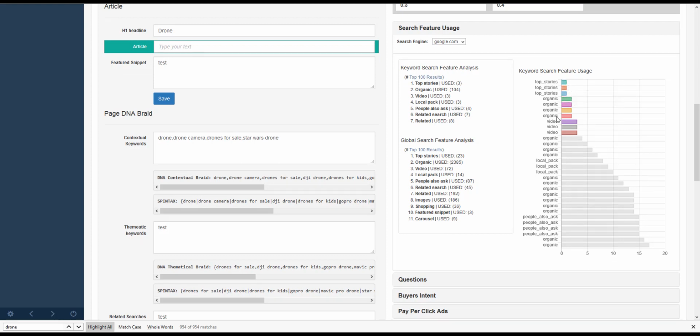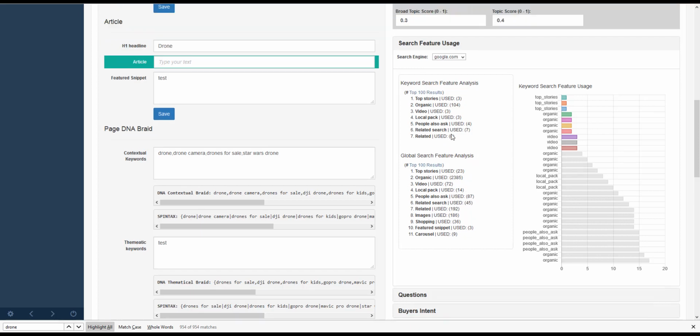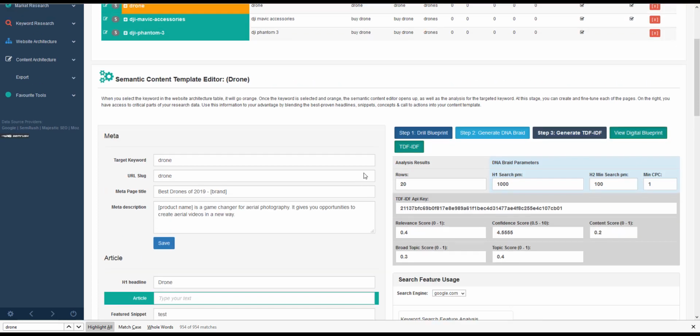Then we've got some organic, then we've got videos, then we've got some more organic, then we've got our local pack. Then we've got some more organic, and we've got people asking questions. So basically, in the top 30 features, snippets, the top 30 elements on that page, this is the secret combination that's driving it. And we can see the numbers over there. We also get to see the global, across our entire blueprint, what features are used the most globally for all the pages on our website blueprint.